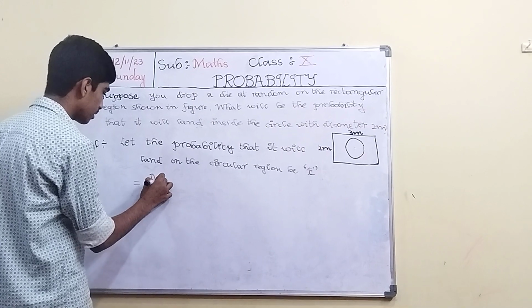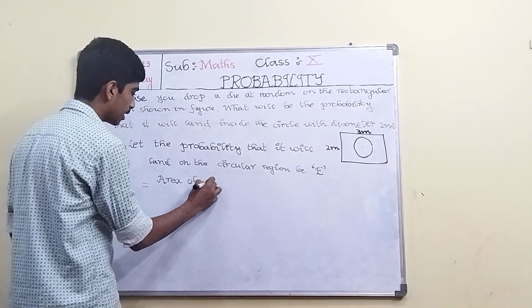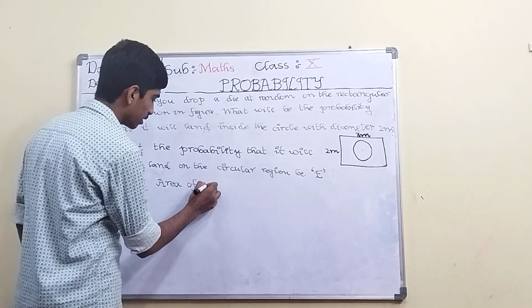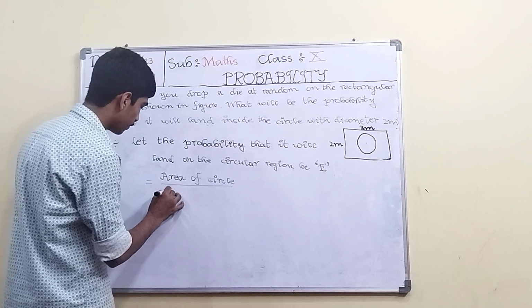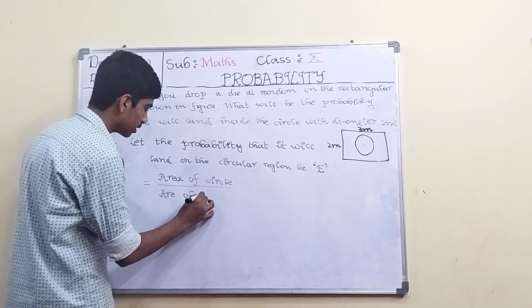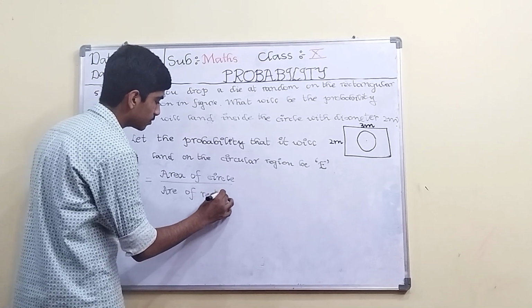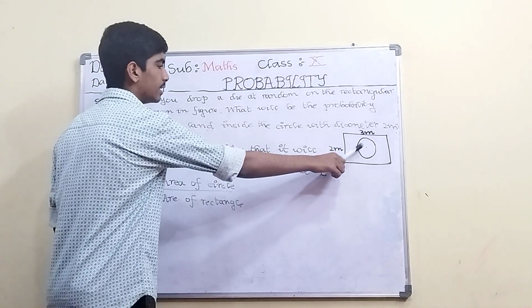Area of circle is nothing but the possible outcomes, area of circle by area of rectangle. Area of rectangle is the total outcome because the dice will land inside this rectangle.